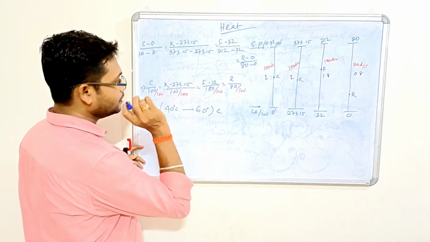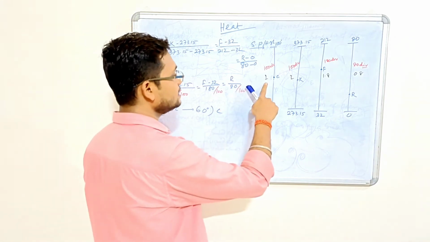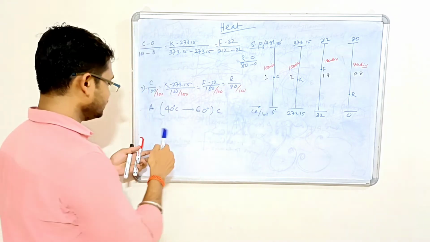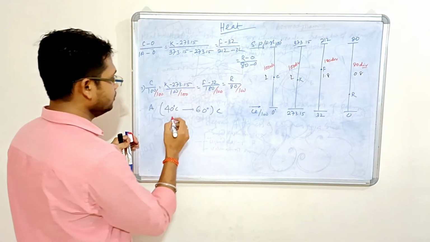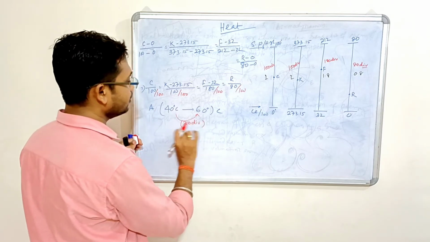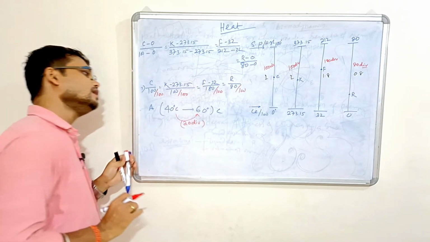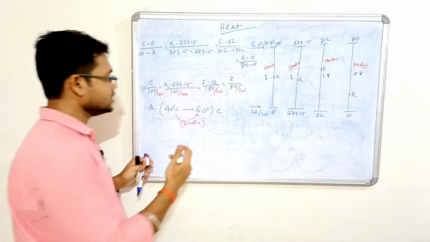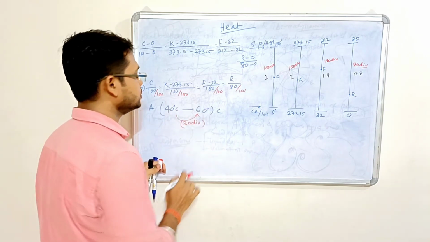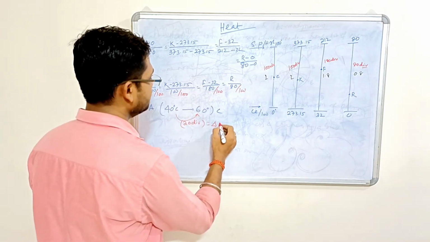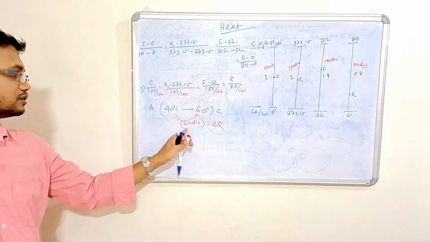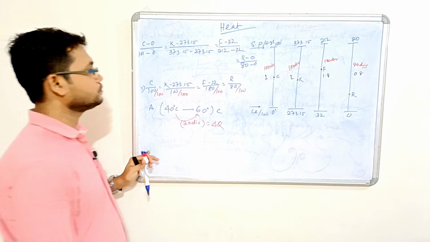Okay, so we'll use a very simple formula here. One division change here. How many divisions change here? Number of divisions equal to 20 divisions, right? Or you can say there is a 20 degree centigrade increase in temperature from 40 to 60. So the change in temperature, delta Q, equals 20 divisions, equal to 20 points.